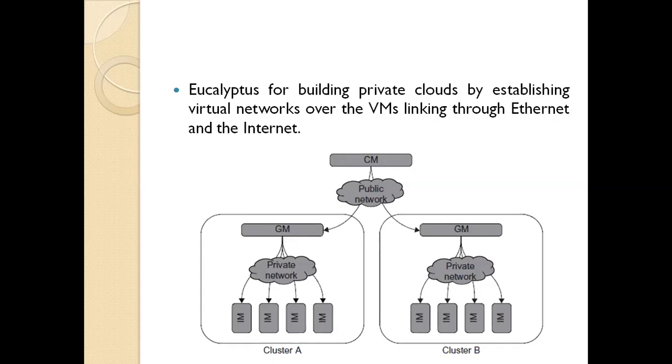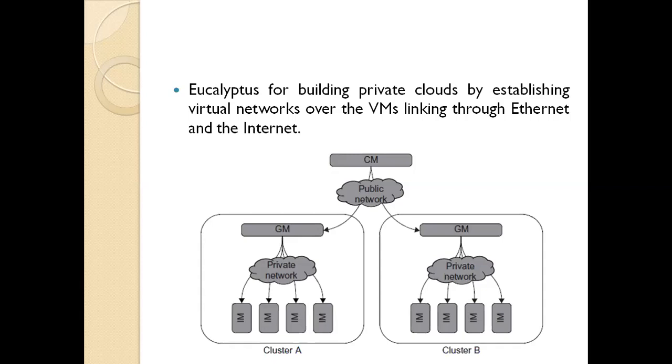Now, the first one, which is connected to the public network, is the CM, the cloud manager. The cloud manager is the entry point to the cloud for users and administrators. What it does is query node managers for information about the resources, make the scheduling decisions, and implement them by making requests to the group managers.